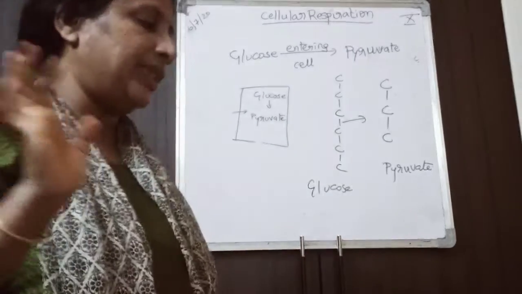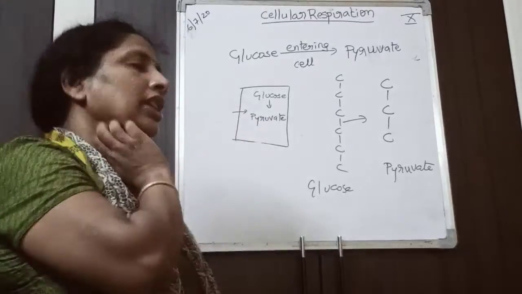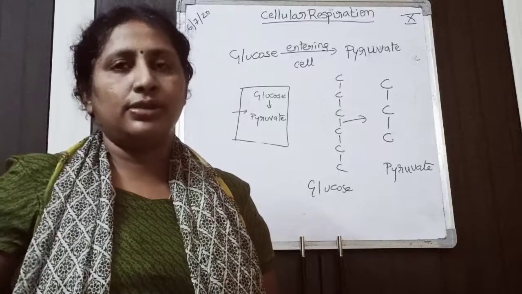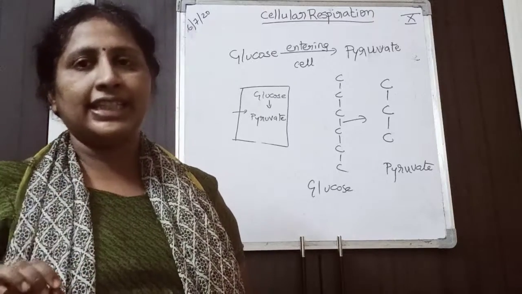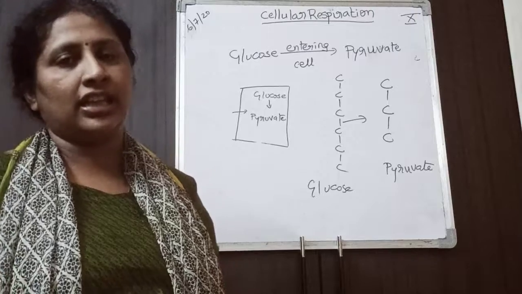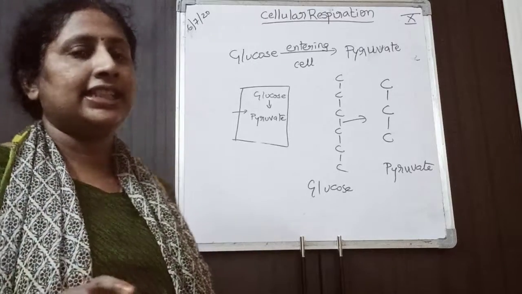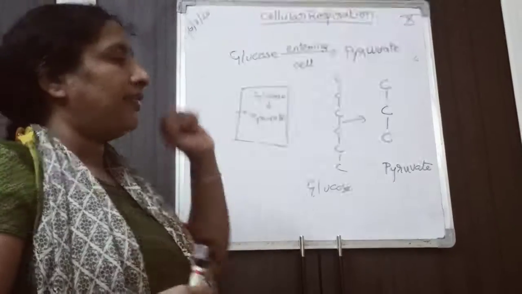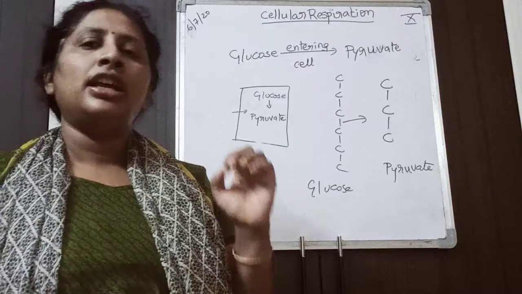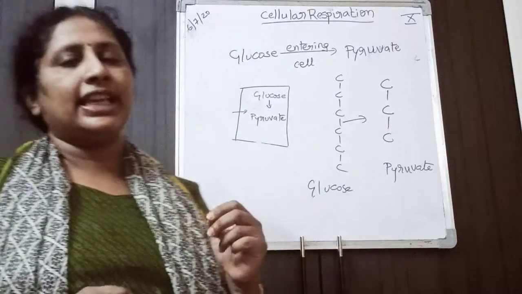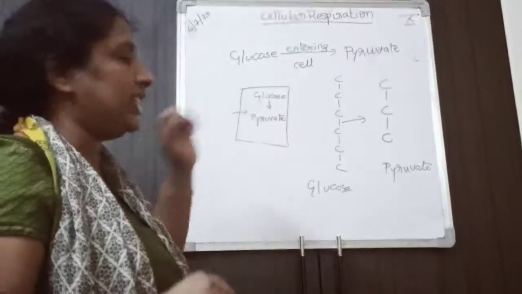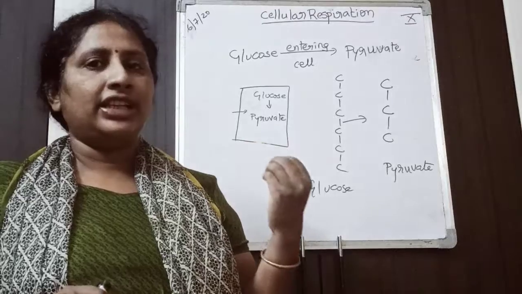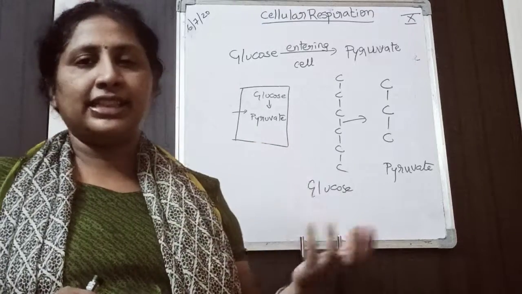Now, just remember up to here that cellular respiration is a process in which the food molecules are broken down to release energy in the presence of oxygen. As it is occurring inside the cell, it is called cellular respiration. Now glucose is present in the cell, and it is converted into pyruvate immediately by some enzymes present in the cell.